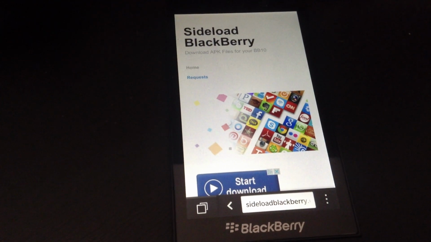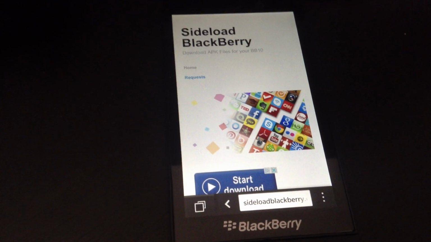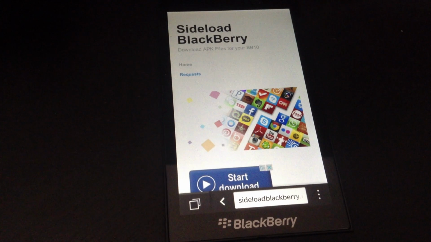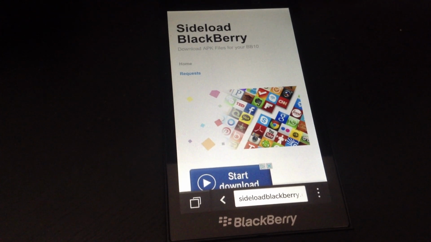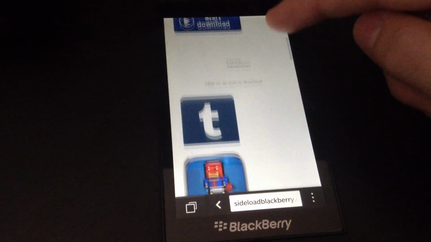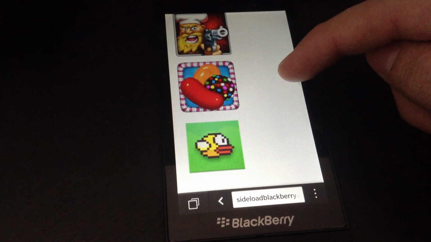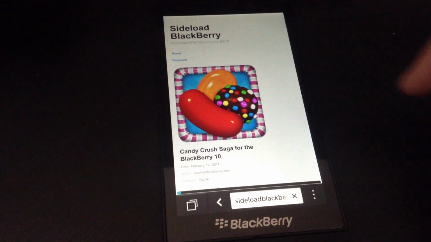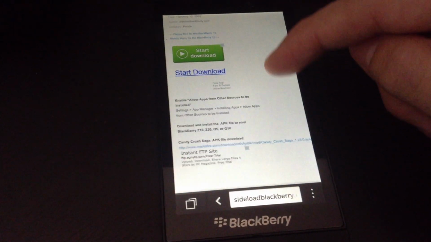This tutorial will show you how to install Candy Crush Saga onto your BlackBerry device. So first, open up your browser and go to sideloadblackberry.com, and from here look for the Candy Crush Saga icon. Click on it and go to the download link.